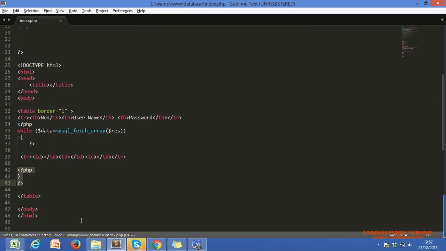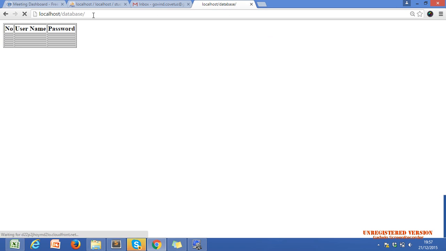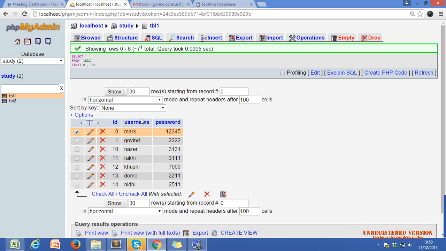Let me show you. It will print seven or eight times. These are blank rows after the headings. Why seven, Nazar? Because our loop executes seven times, as we have seven rows